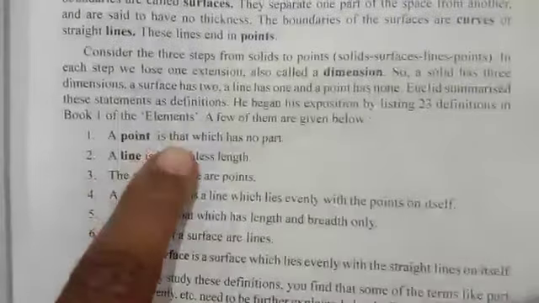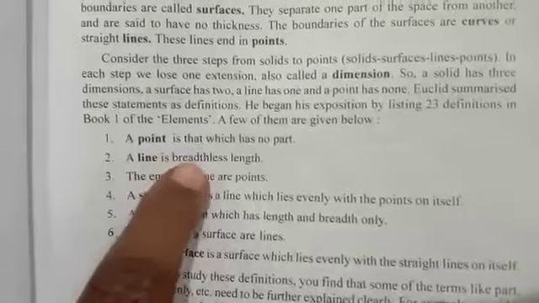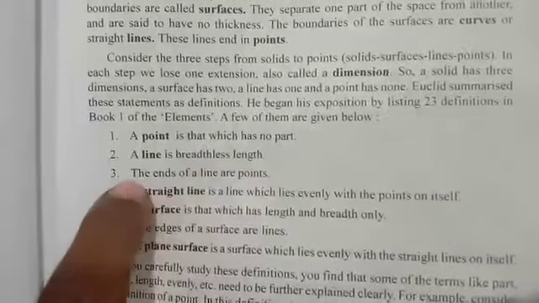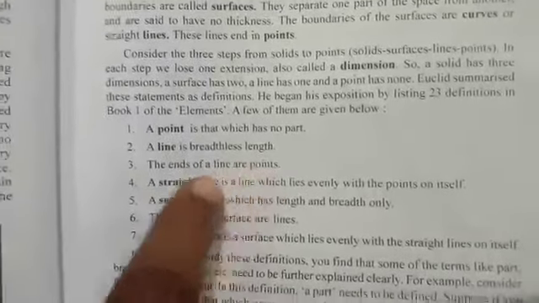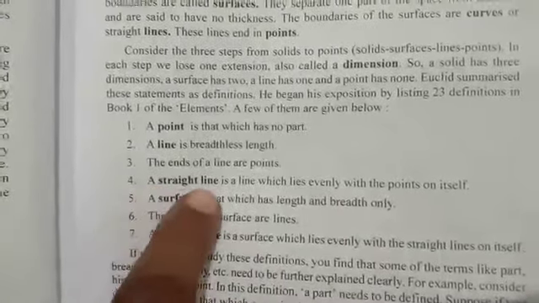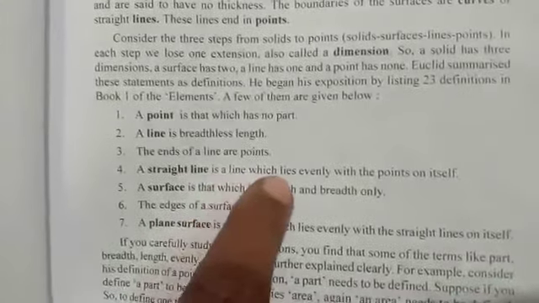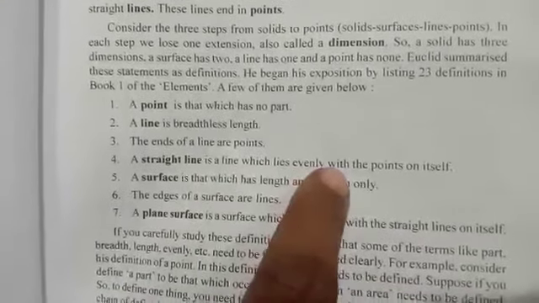Euclid's definitions, axioms and postulates. A point is that which has no part. A line is breadthless length. The ends of a line are points. A straight line is a line which lies evenly with the points on itself.